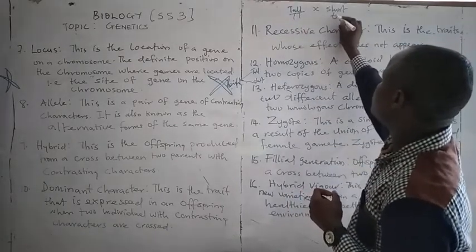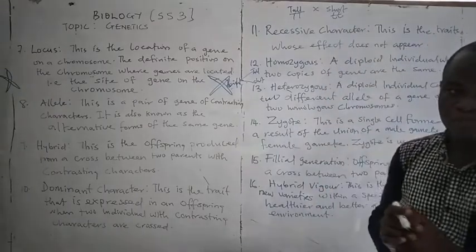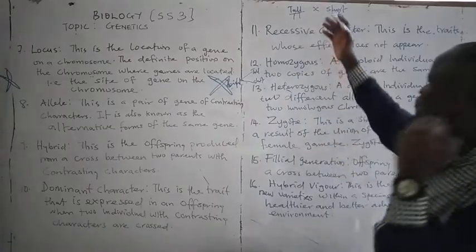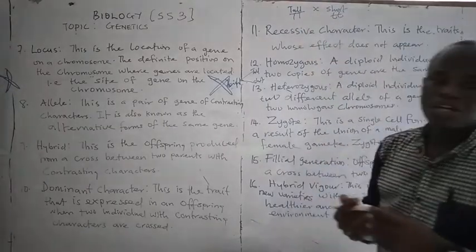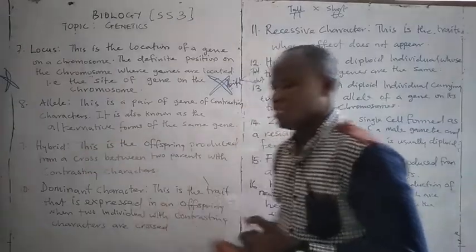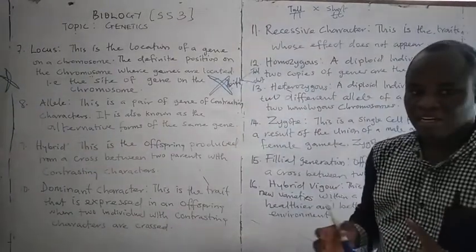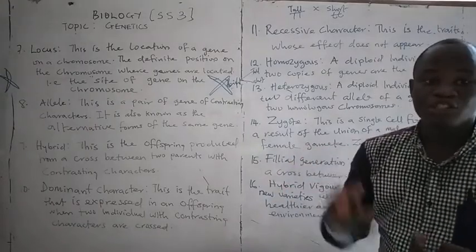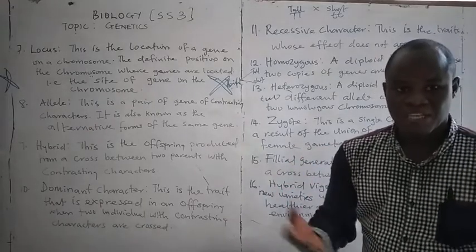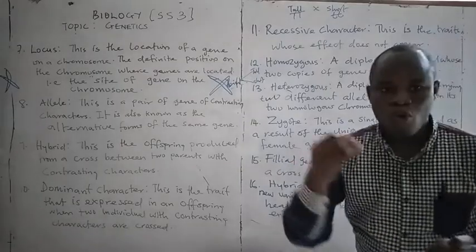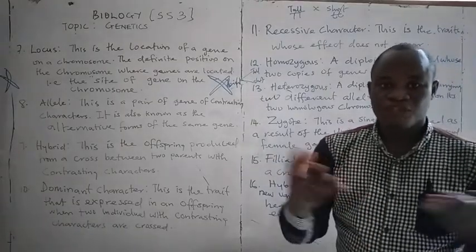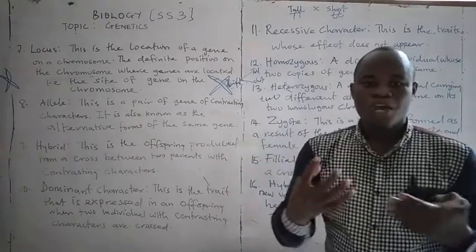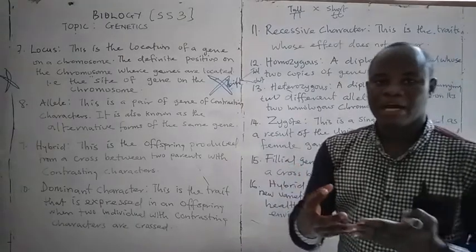This one is T, small t. The offspring that we are going to get from these two contrasting characters will be known as what? The hybrid. The next one is dominant character. What is a dominant character? This is the character that is shown, that is expressed in an offspring. That is the one whose effect is visible, is known to us, is known as what? The dominant character when two contrasting characters are crossed.